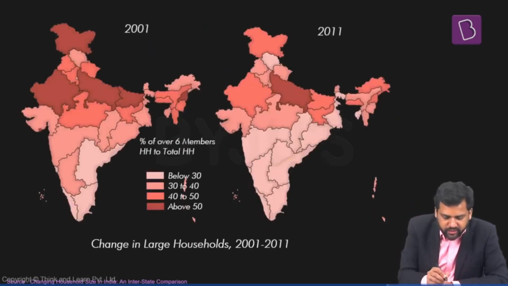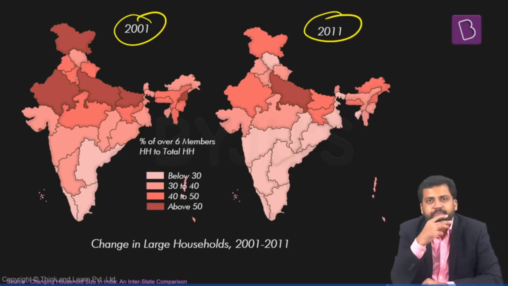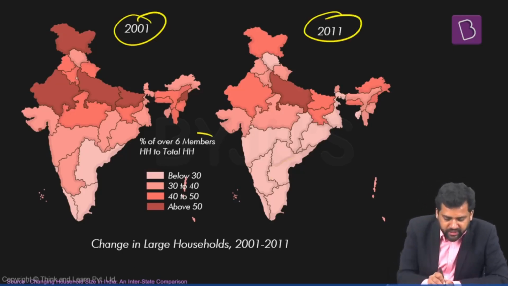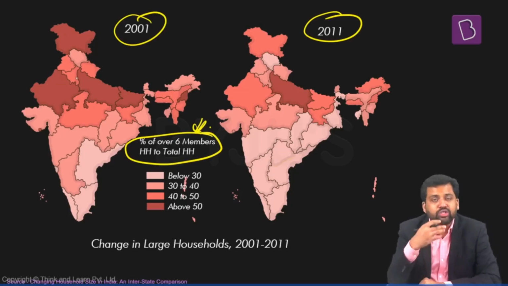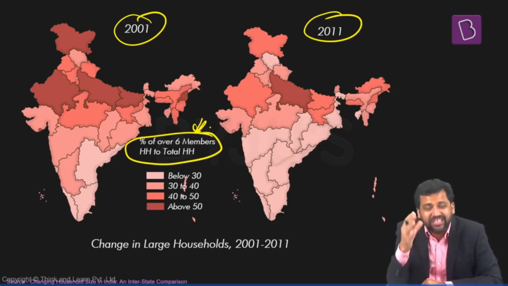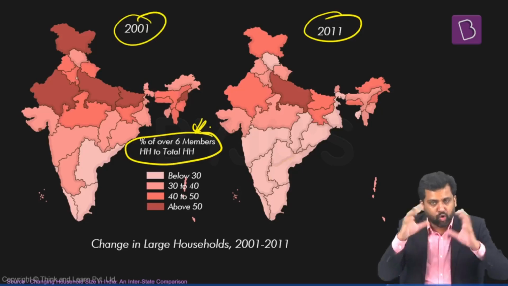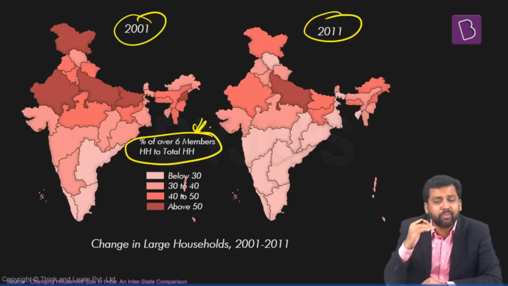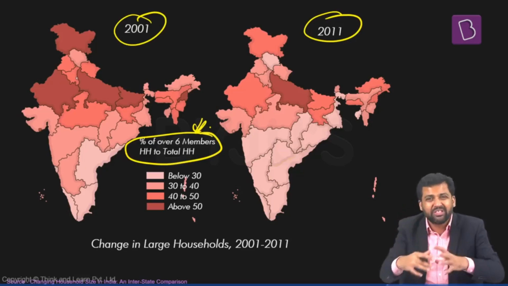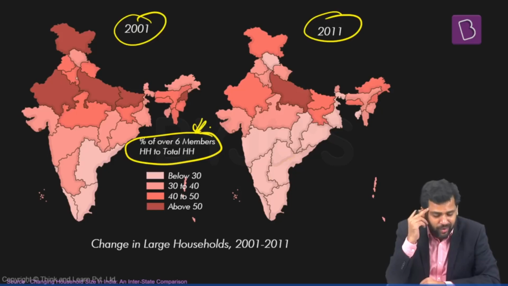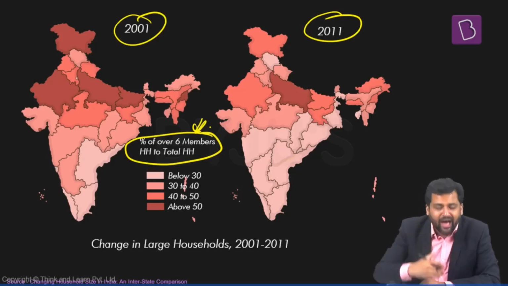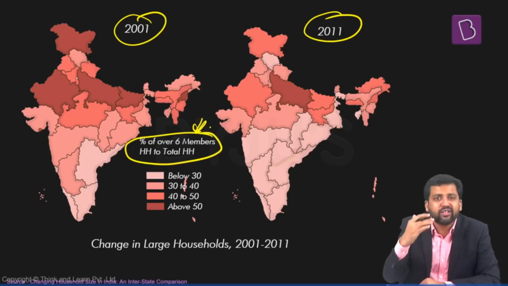Here again, they are showing 2 different time points. Of total households, what is the percentage of households that have 6 members or more? That means they have a larger number of large families. So the darker the shade, the higher the proportion of large families.